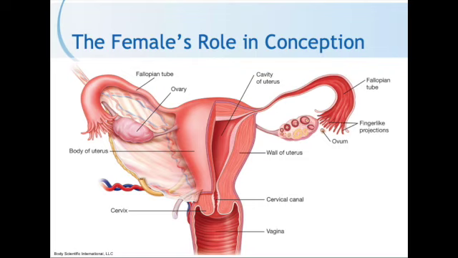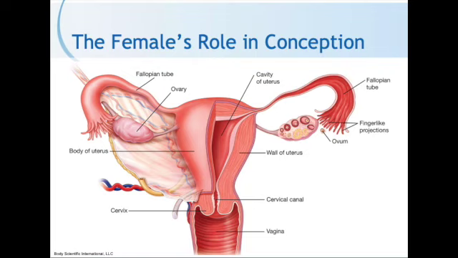So let's talk about conception. A cell is the smallest unit of life that is able to reproduce itself. Human bodies have 2 types of cells. One type is body cells, the cells that make up the tissues and organs of the body. These cells reproduce themselves for growth and repair. The other type is called germ cells or sex cells, the cells involved in reproduction or the creation of a baby. Life begins with the joining of 2 separate germ cells, one from the female and one from the male.